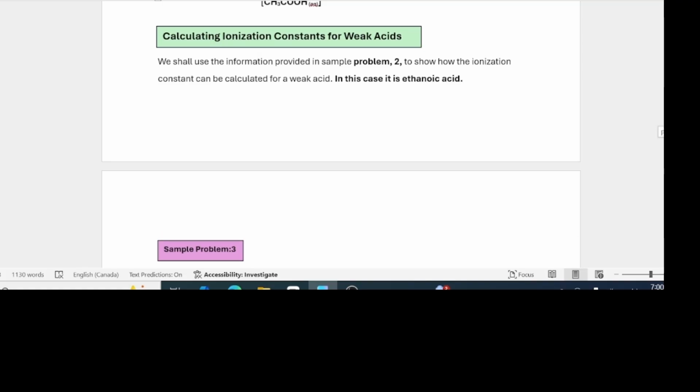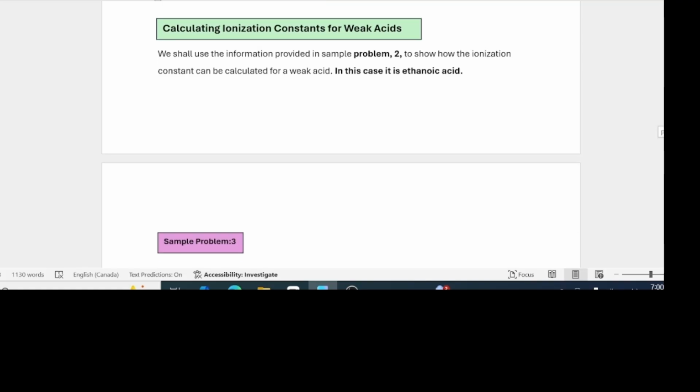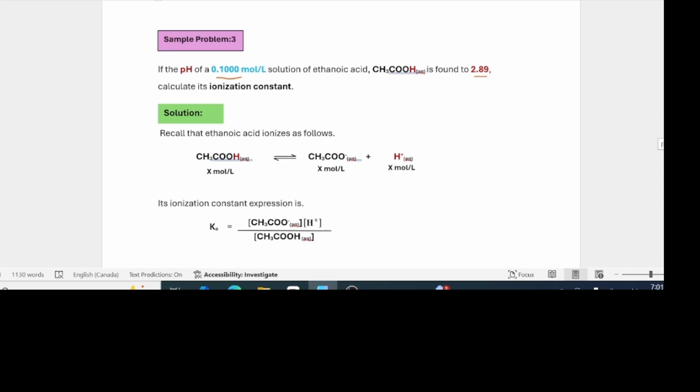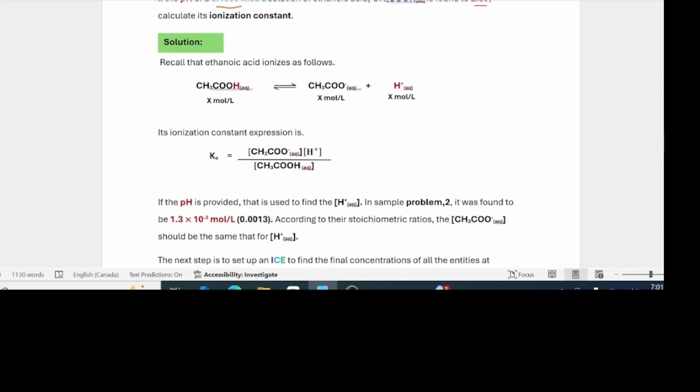So what we'll do here, now that we are familiar with sample problem 2, we'll show how the ionization constant for that acid can be calculated. So repeat that problem again. If the pH of 0.100 mole per liter solution of ethanoic acid is found to be 2.89, calculate its ionization constant. So this is the ionization equation for ethanoic acid. You can see whatever concentration of it ionizes will give equal concentrations of these.